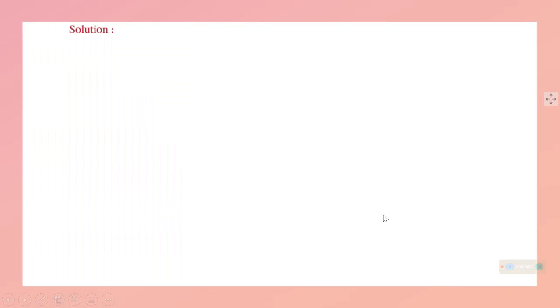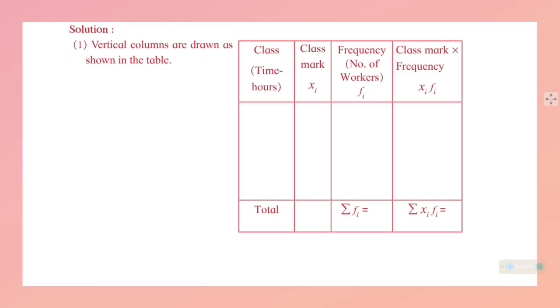We are going to convert that given data into something like a table. Vertical columns have to be drawn so that we can place it properly and anybody can understand, and we will make class mark in that. These are the columns. Now we require the class time in hours, the time taken by the workers to complete the work.